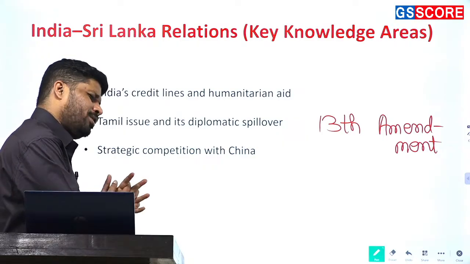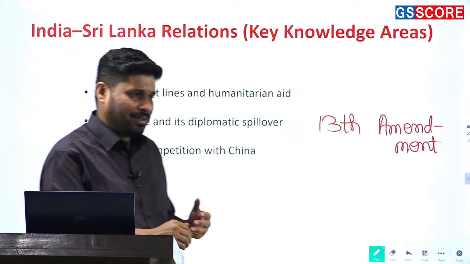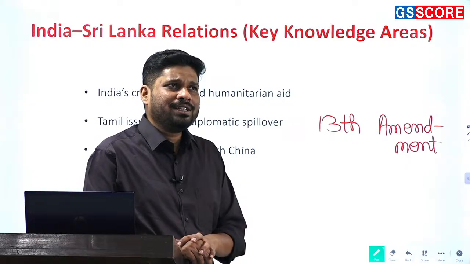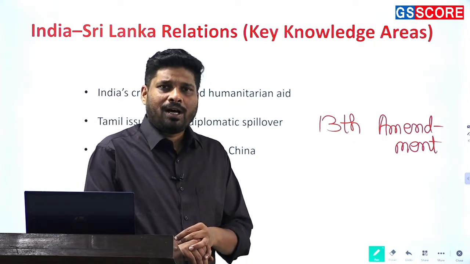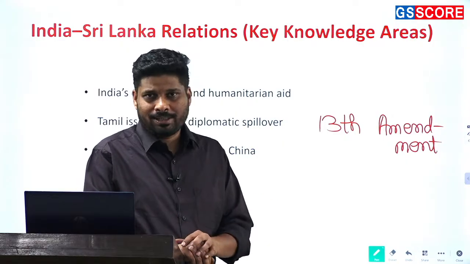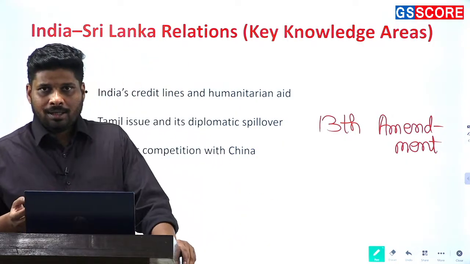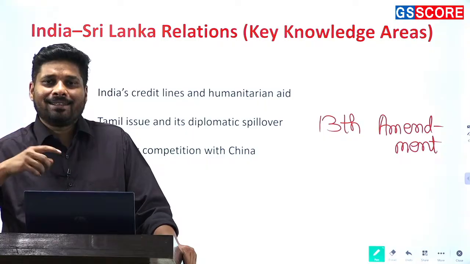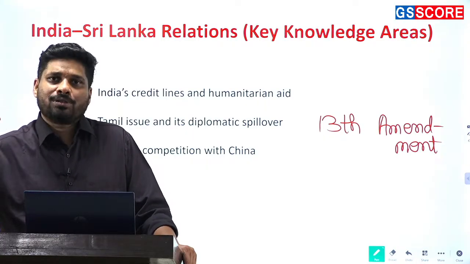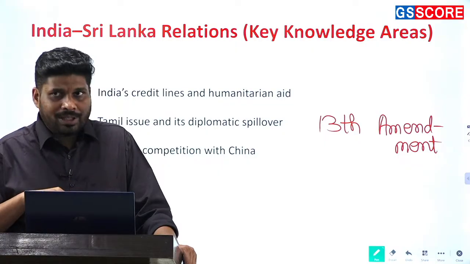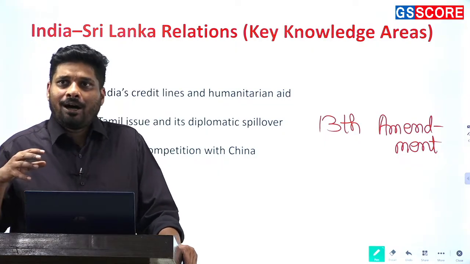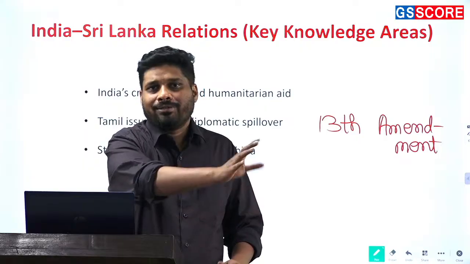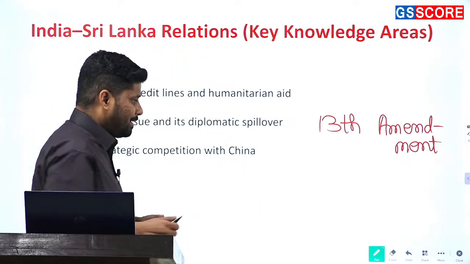Strategic competition with China, देखो again, Sri Lanka can be used as an example. Sri Lanka can be used to show China's growing influence in the Indian Ocean region. ठीक है, if we have to talk about South Asia more specifically, then Hambantota of Sri Lanka can be provided as an example of how we see China encircling us. ठीक है, string of pearls, an example of which is Hambantota. So you can use Sri Lanka as an example to showcase how India is intended to be encircled by China. Otherwise, Sri Lanka this year is not so important.